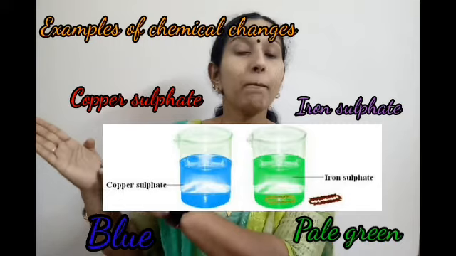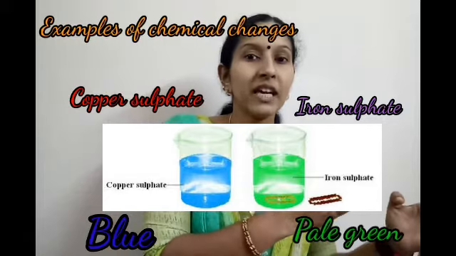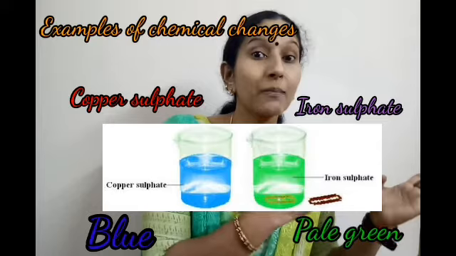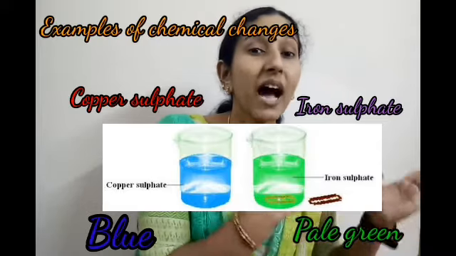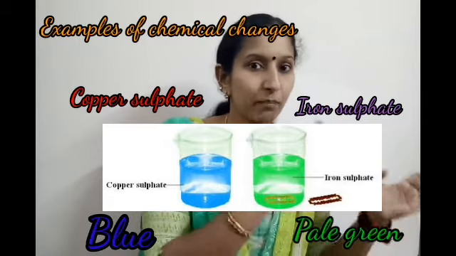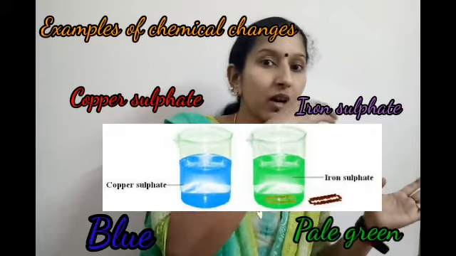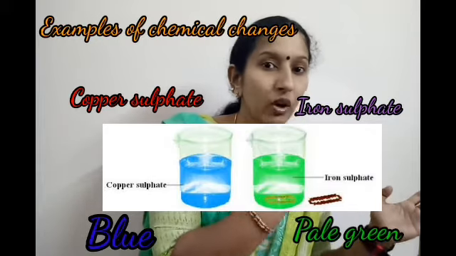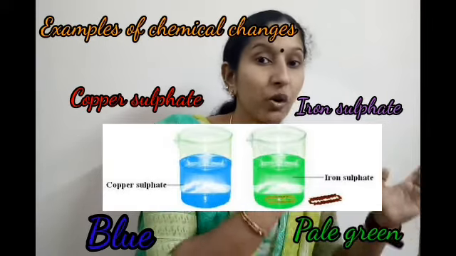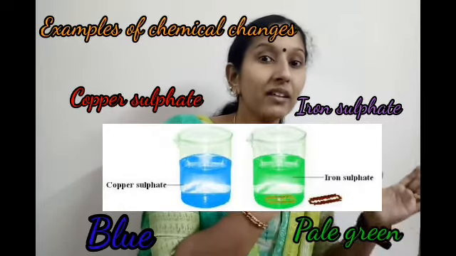On adding the blade into the solution, blue color changes to green, which means that the green solution contains a new substance. That new substance is iron sulfate. The blade is an iron, right? When we put the iron blade into the copper sulfate solution, a chemical reaction occurs, the substances undergo chemical changes, and due to that we get a new product.